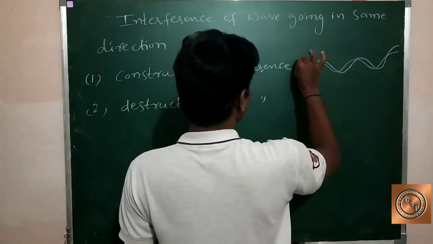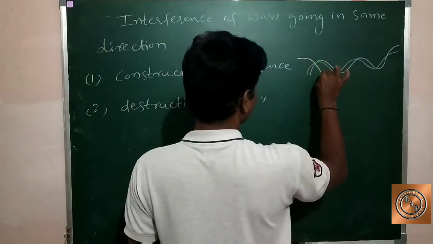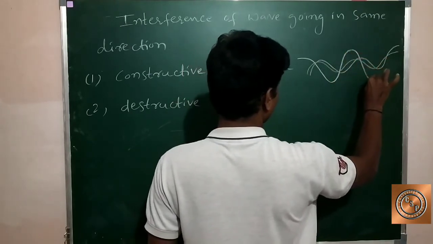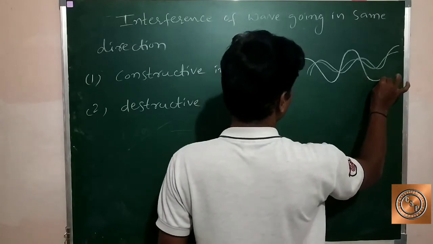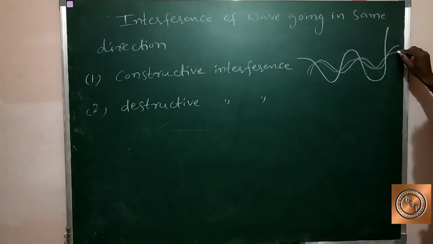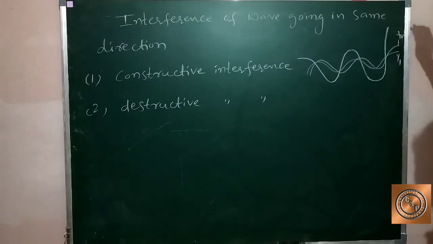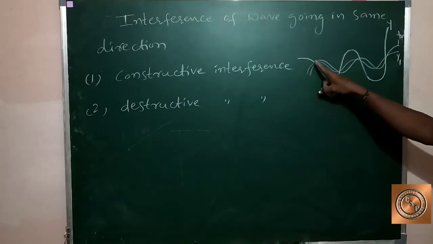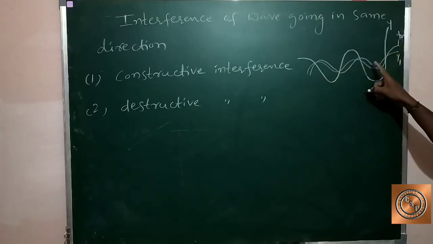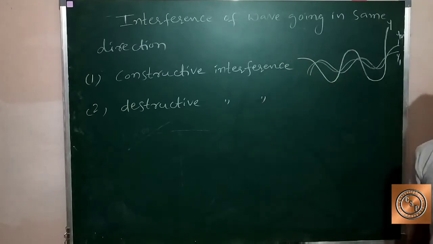So the resultant is indicated here. This wave is y1, this wave displacement is y2, and the resultant displacement is Y. This type of interference is called constructive interference.